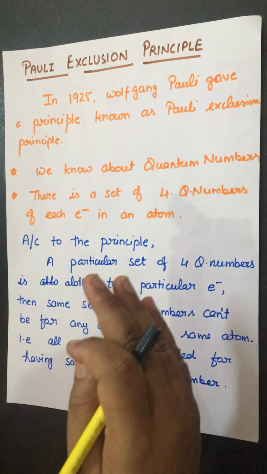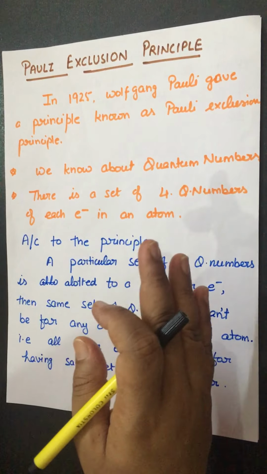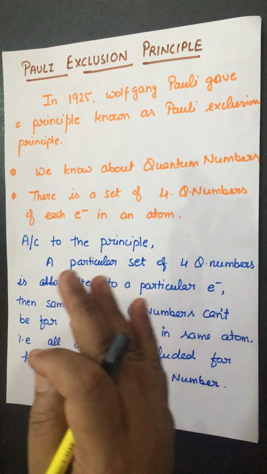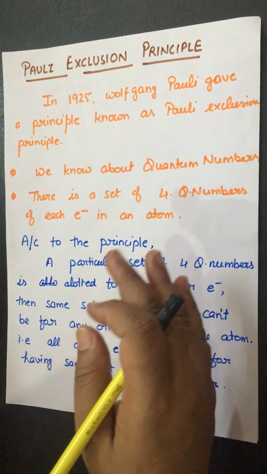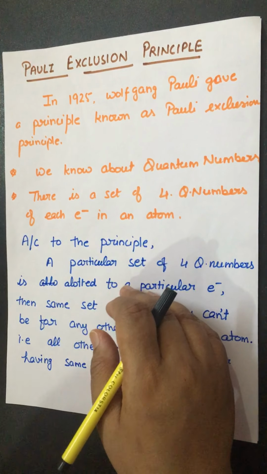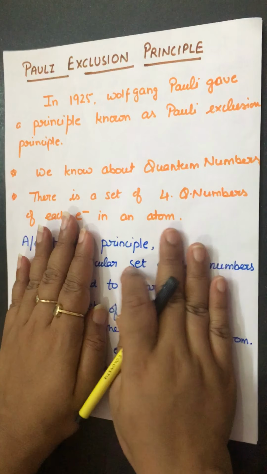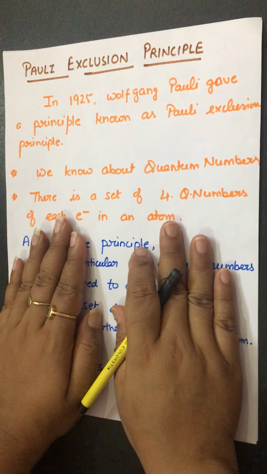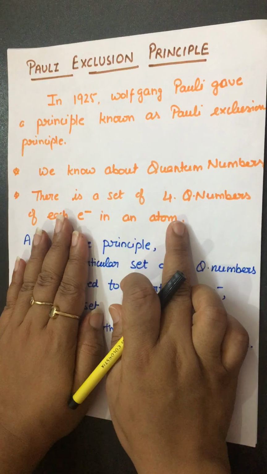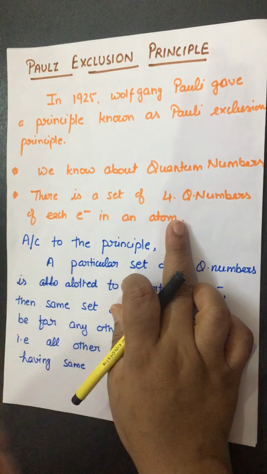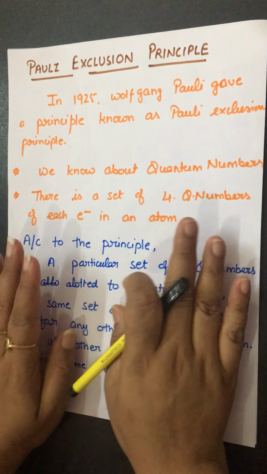That's clear. It is like an address. Just like in a classroom, if a particular roll number is given to a student, the same roll number will not be given to any other student. Similarly, if a set of 4 quantum numbers is given to an electron of an atom, the same set can't be given to any other electron of the same atom.